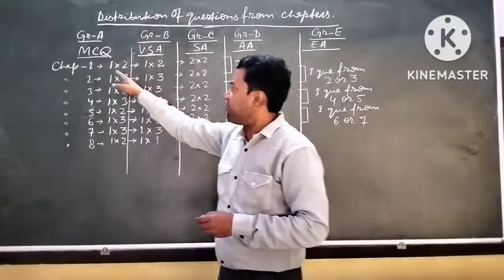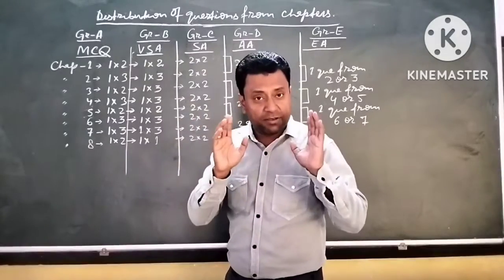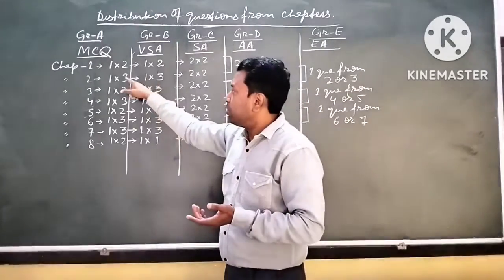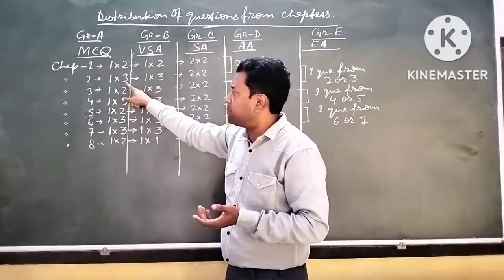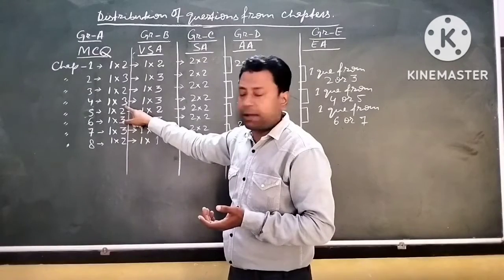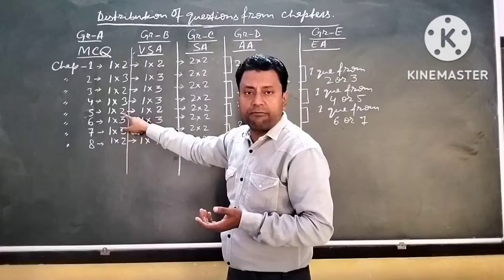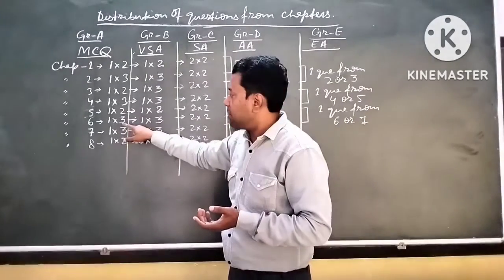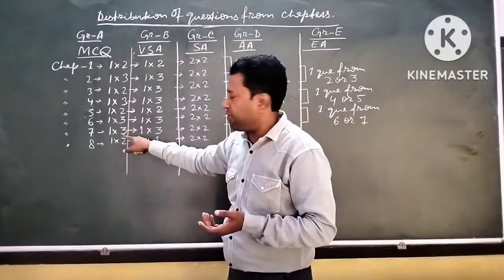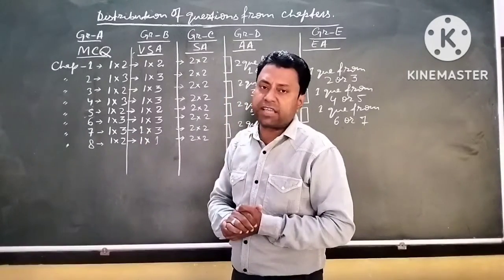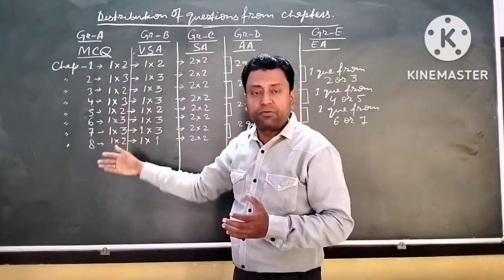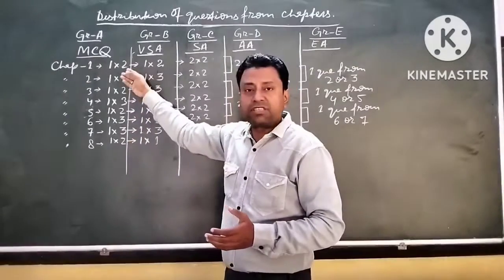Only 2 MCQs will appear from chapter number 1. 3 MCQs will appear from chapter 2, 2 from chapter 3, 3 from chapter 4, and 2 from chapter 5. 3 MCQs will come from chapter 6, 3 from chapter 7, and 2 from chapter 8. So 20 MCQs are there, and I have distributed how many MCQs come from which chapter.